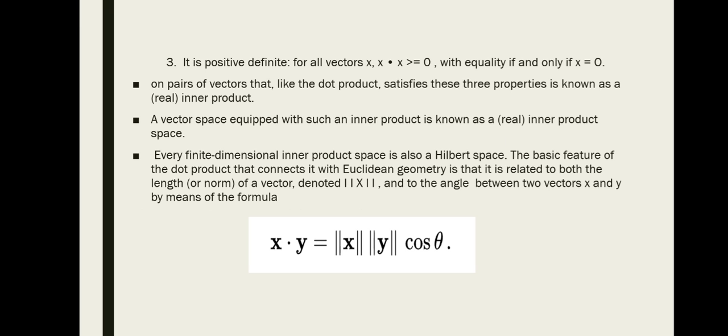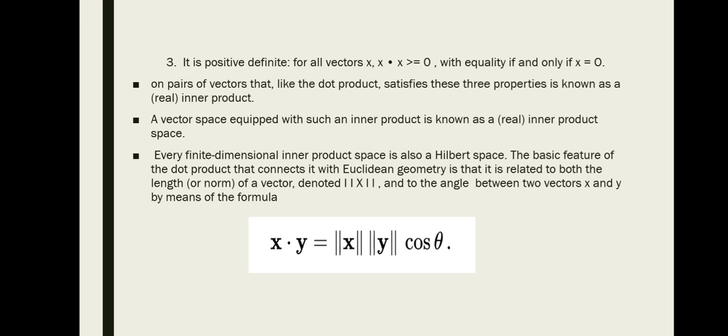Every finite dimensional inner product space is also a Hilbert space. The basic feature of the dot product that connects it with Euclidean geometry is that it is related to both the length of the vector, denoted by mod x, and the angle between two vectors x and y by means of a formula. Here we are saying that using this inner product space concept we can calculate in every finite dimensional space, which is nothing but a Hilbert space.